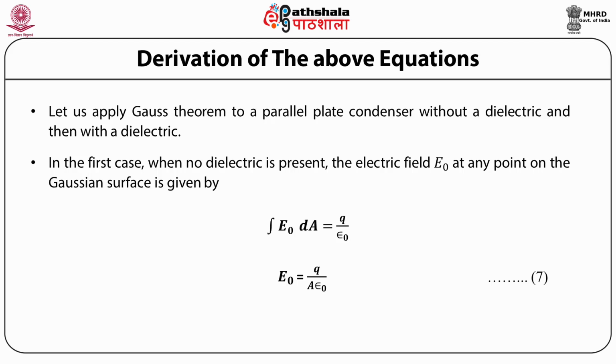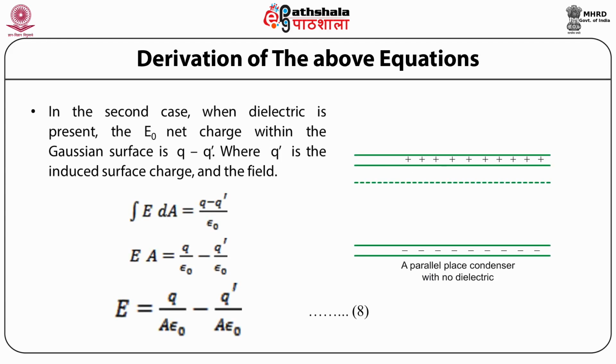In the second case, when dielectric is present, the net charge within the Gaussian surface is Q minus Q dash, as shown in the figure, where Q dash is the induced surface charge and E is the field. So we have the integral of E dA equal to Q minus Q prime by epsilon 0. E into A is equal to Q by epsilon 0 minus Q prime by epsilon 0. So finally what we get is the total electric field E is equal to Q by A epsilon 0 minus Q prime by A epsilon 0.